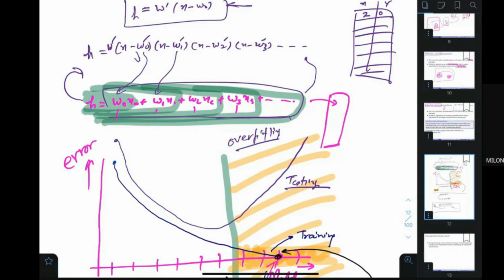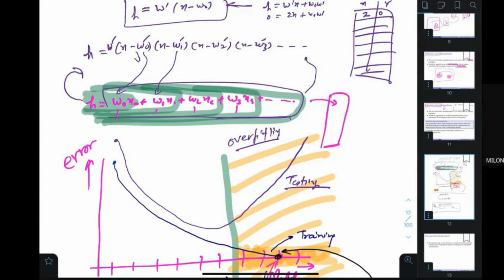Can you help me to find out that? Because I know that h is equal to, when x is equal to 2, w dash x plus w0. So I put 2 times w dash plus w0 is equal to 0. Can I find out what is the value of w dash and w0?